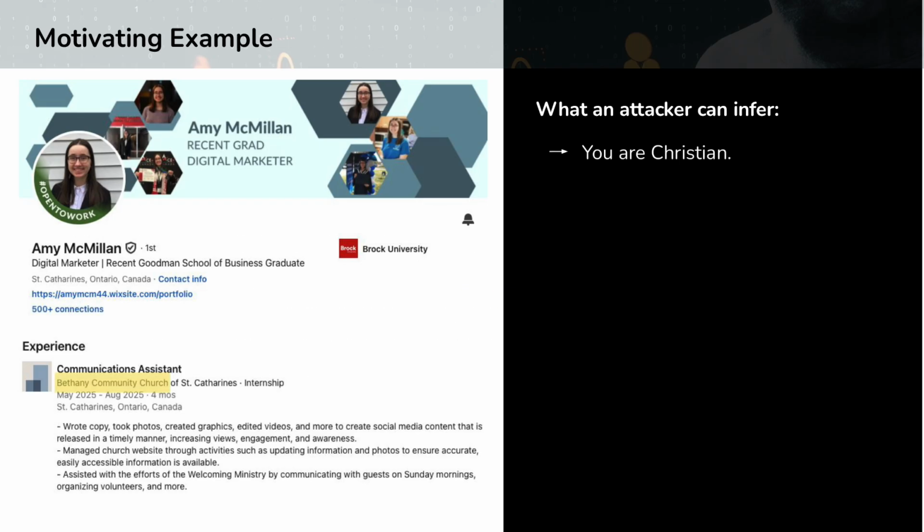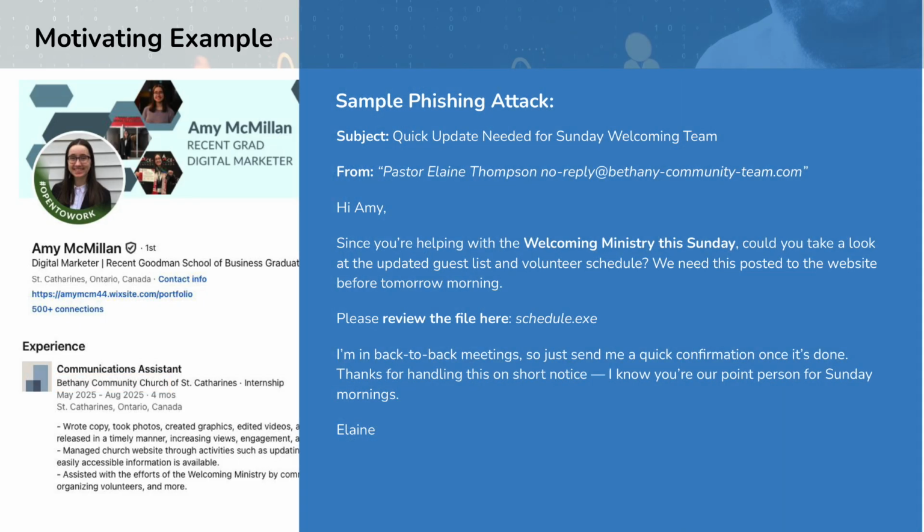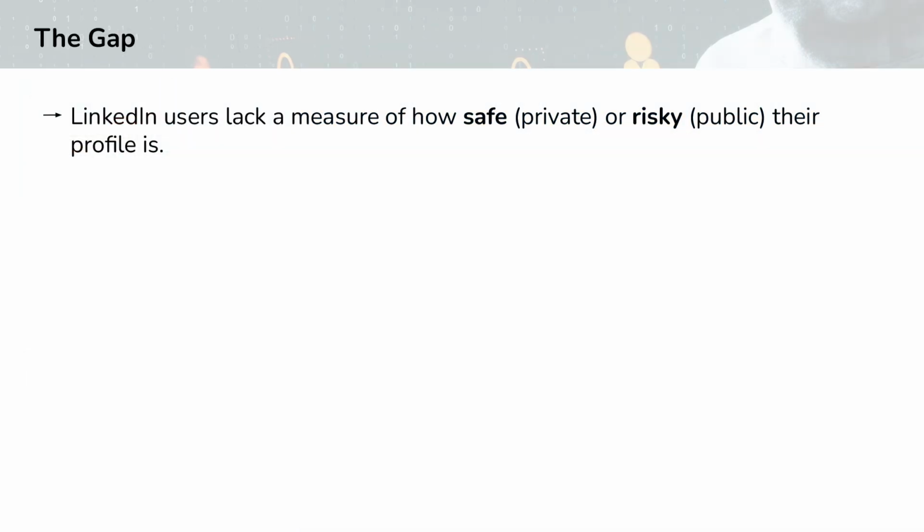In her profile, she states that she works at Bethany Community Church and that one of her responsibilities is to communicate with the guests on Sunday mornings. You guys don't know Amy, but you could look at her profile and correctly infer that she's religious, that she is predictably at this church on Sunday mornings, and that she cares deeply about helping others. All of the information in her profile could be used to create a cunning and convincing social engineering attack against her that maybe encourages her to download malware unknowingly to her device.